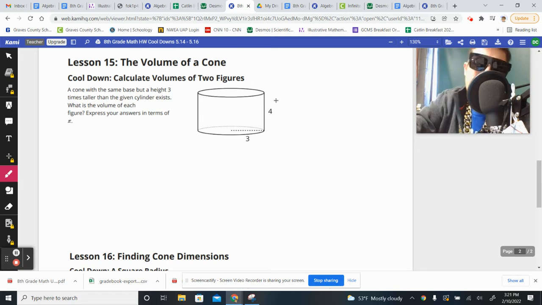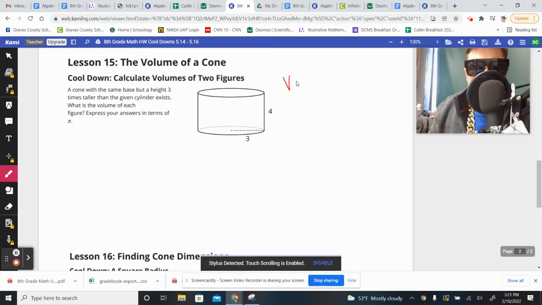Now, if we look at this particular cylinder right here, we're trying to find out how much volume is inside of it, but we're also comparing it to a cone that has the same base, but it's 3 times taller. So let's find the volume of each, and then we can make a comparison between the two. Let's start with the cylinder. The volume can be found by using the formula for a cylinder, which is pi times radius squared times height.